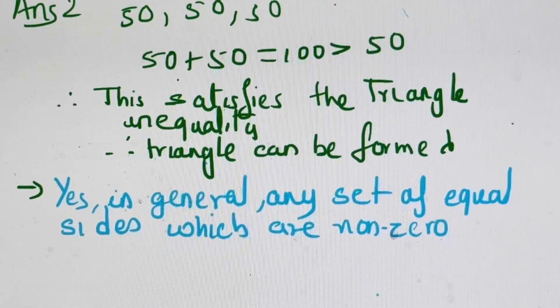Sides which are non-zero can form an equilateral triangle.